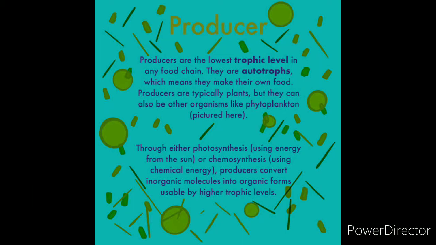So producers are the lowest level in the food chain that we have discussed before. They are able to make their own food through either photosynthesis or chemosynthesis. And producers therefore are typically plants, and they can also be known as autotrophs.